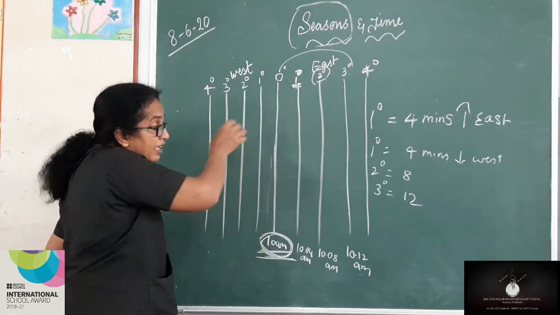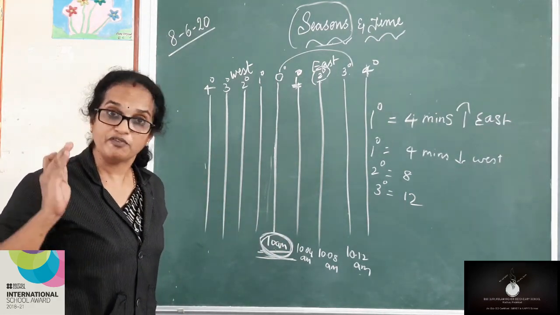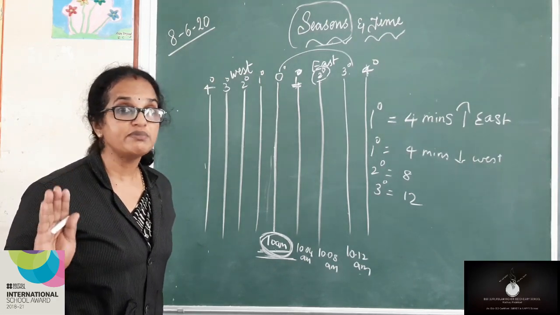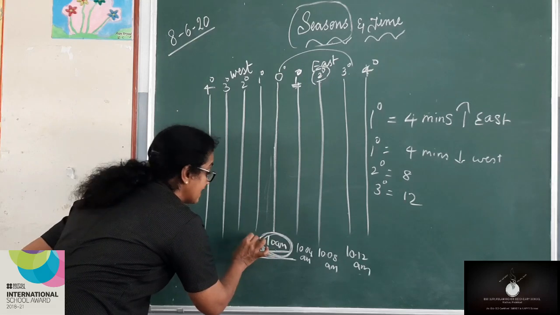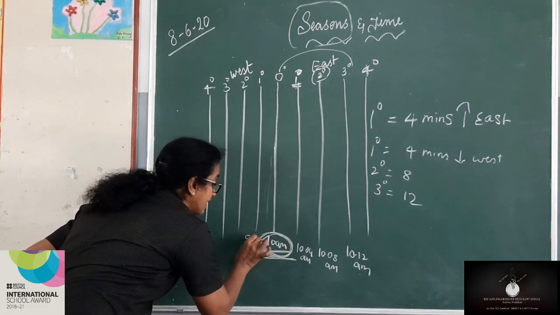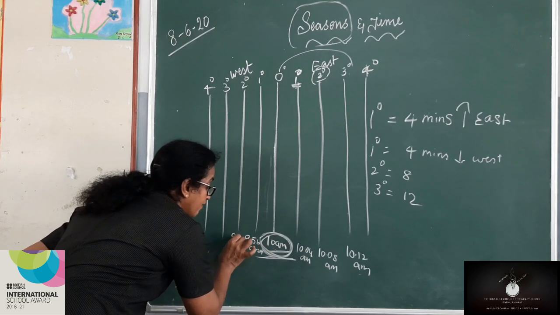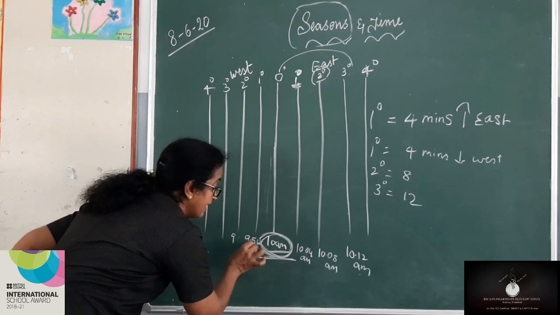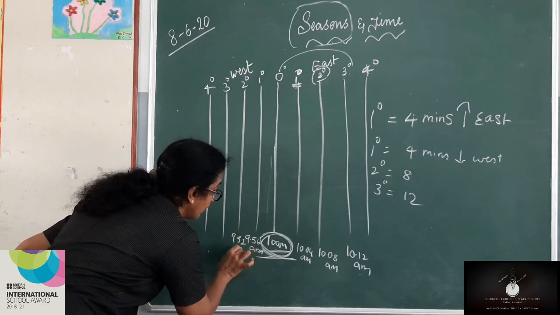And towards the west, 10 a.m. When you come to the west, for every 1 degree longitude, time decreases by 4 minutes. So 10 a.m. minus 4 minutes, it becomes 9:56 a.m. Then 10 a.m. minus 8 minutes, it becomes 9:52 a.m.